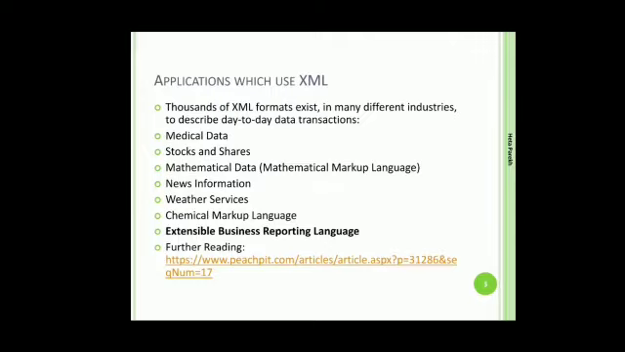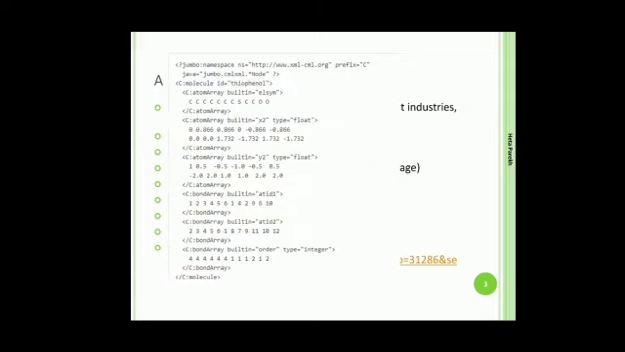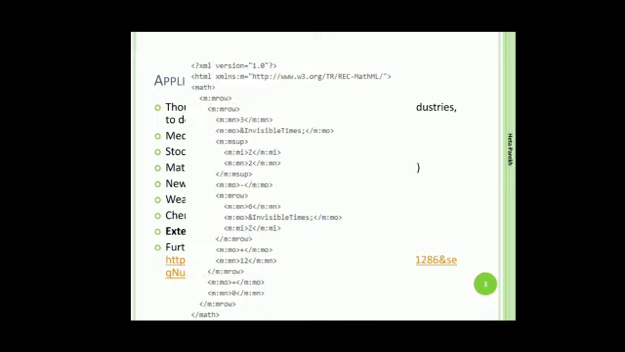XML is the acronym for Extensible Markup Language. So extensible means we can create new things out of XML. That is, we can create new languages entirely using XML. If we see this example, this is a chemical markup language that has been created using XML. One more example here on the screen is a mathematical language that has been derived using XML.